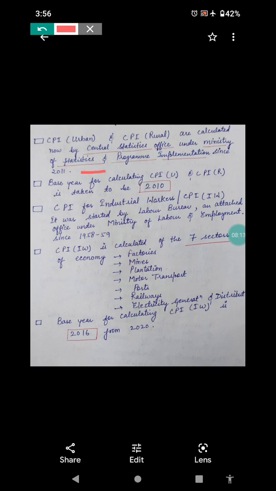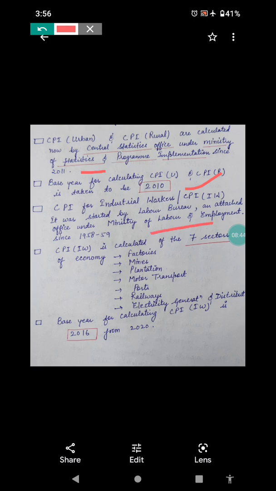Then base year. We are taking a base year in calculating real GDP. The base year for calculating CPI urban and rural is taken to be 2010. CPI for industrial workers, CPI IW, which is again a part of CPI, was started by the Labour Bureau, which is an attached office under the Ministry of Labour and Employment.